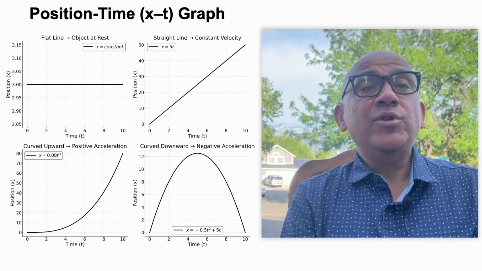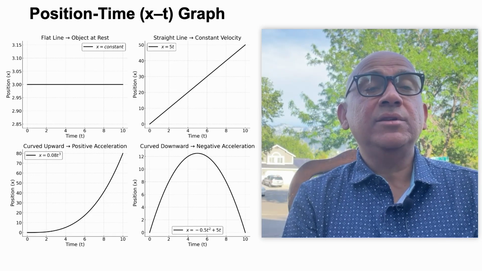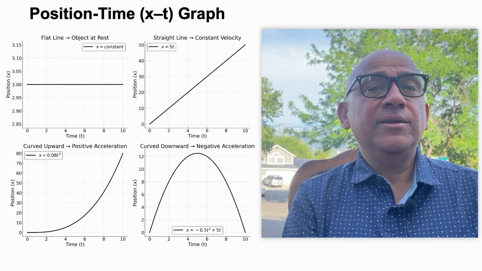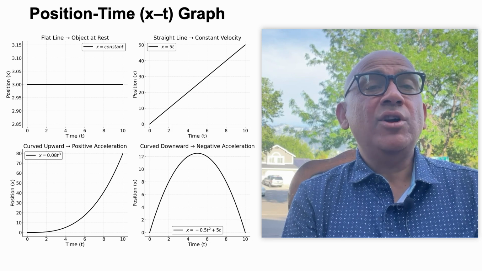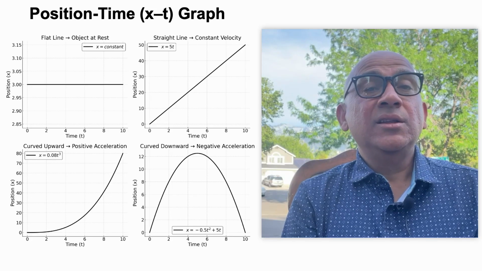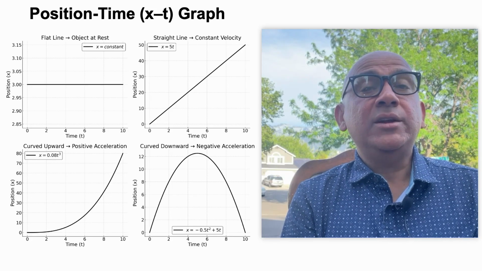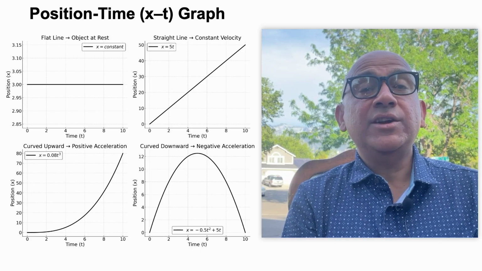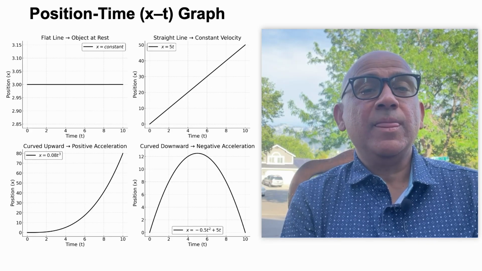Here I have shown some representative position time graphs, x-t graphs. On the top left is a graph with a flat line. The position versus time, position is not changing with time. So, it means the object is at rest. The second graph is a straight line. The position is changing in a linear fashion with time, and this represents a constant velocity.